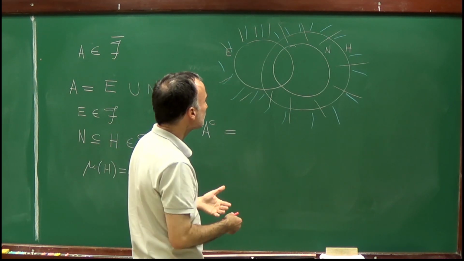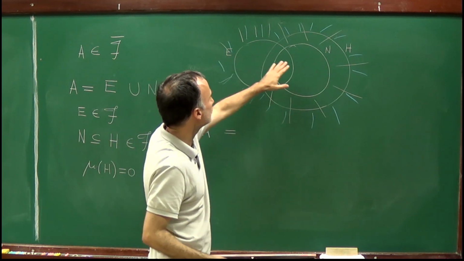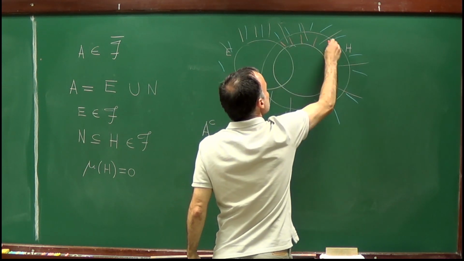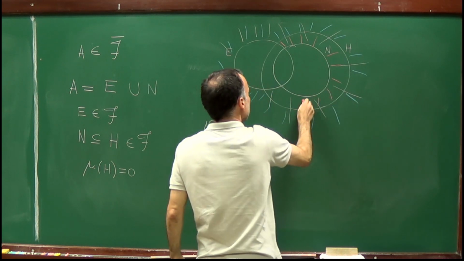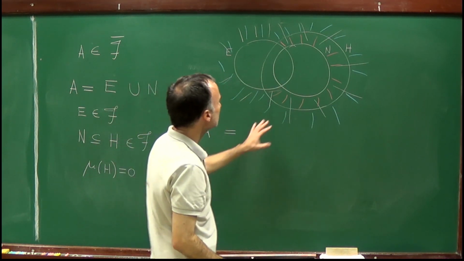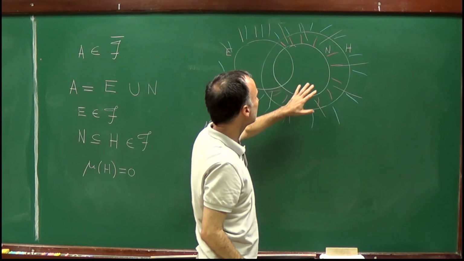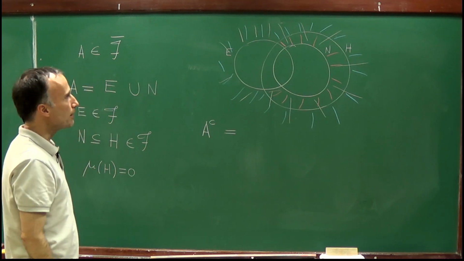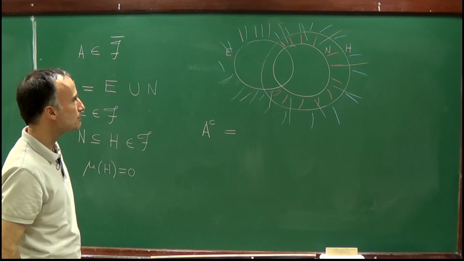But this is not E union N complement because we are missing this piece here. But this piece is clearly contained in H, and therefore it's contained in a set which belongs to the sigma algebra and which has measure 0.